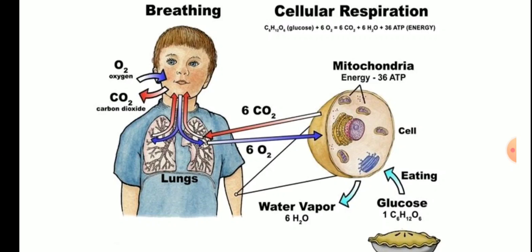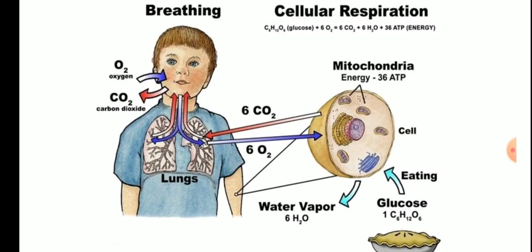With the help of the lungs, it gets mixed into the blood, and with the help of blood, it reaches the cells throughout the body. If we take a single cell, for example, at any place, then that oxygen is reaching that cell. The food is already there, or you can say it has already reached there. Then what happens? That food plus oxygen reacts and releases a high amount of energy, and this process is called respiration, or cellular respiration. It also releases carbon dioxide plus water.